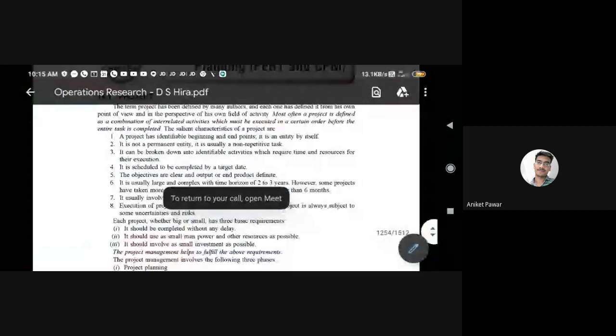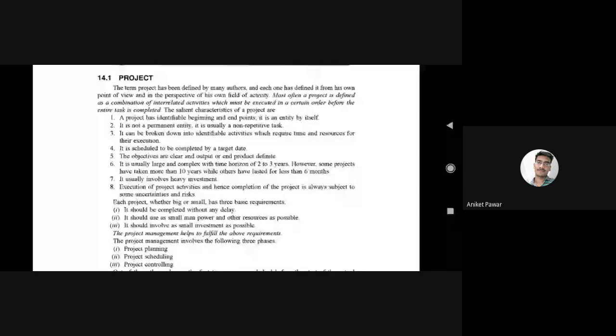After that, the methodology. What is the methodology? Nothing but the sequencing of that project: how to complete it, what the different ways are for that particular project, and which way you have to select.